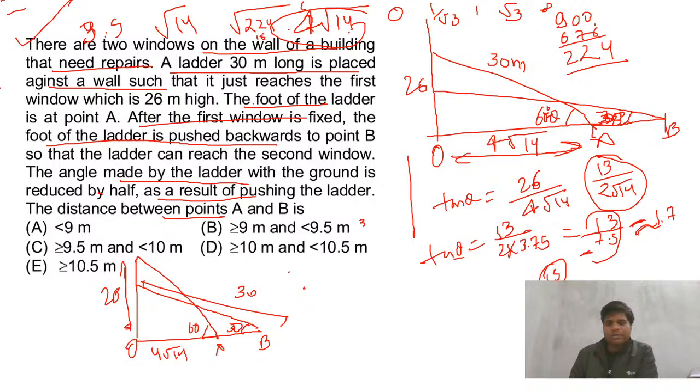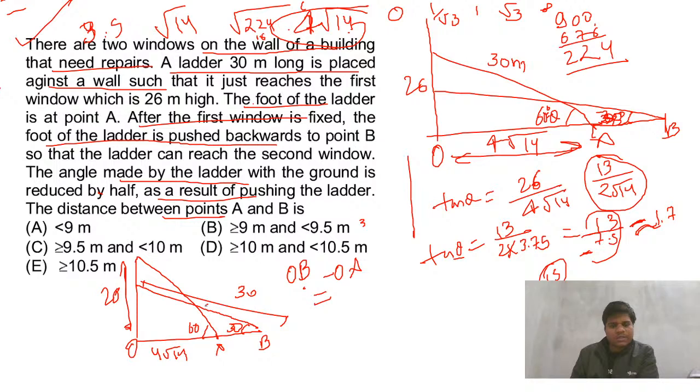We need to find OB. If we find OB minus OA, that is the thing we need. OB minus OA, that we need. So OB we don't know, OA we know. So how will we find OB? For OB, what can we do?